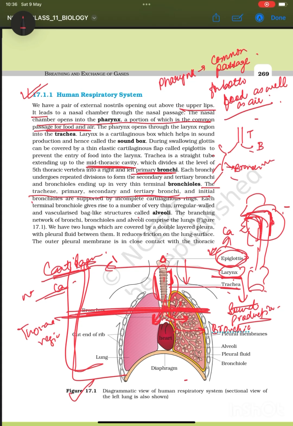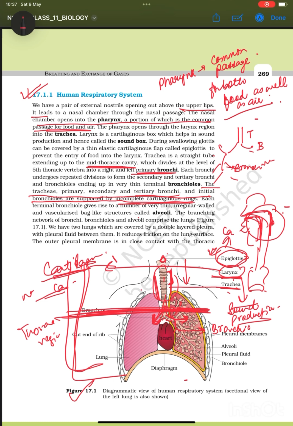So the tertiary bronchi and initial bronchioles are supported by incomplete cartilaginous rings. So we can see there's a presence of rings over here. Why are rings present? The rings are basically there to support the trachea so that the trachea cannot collapse.